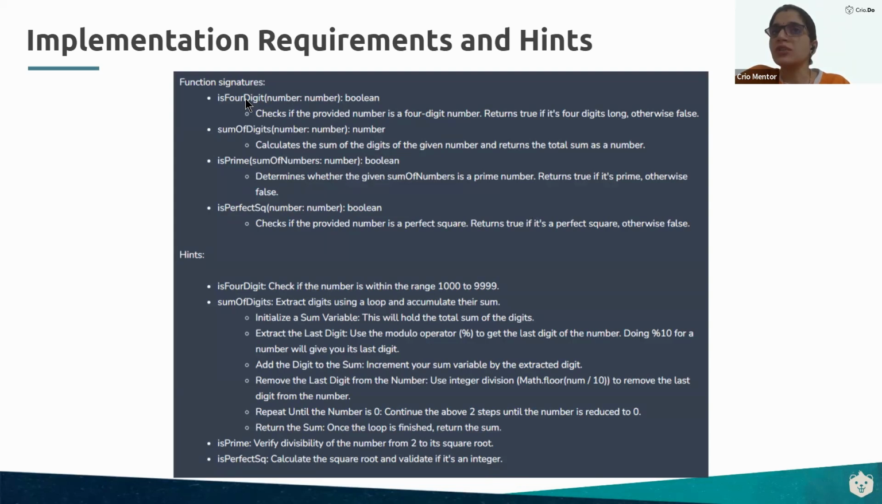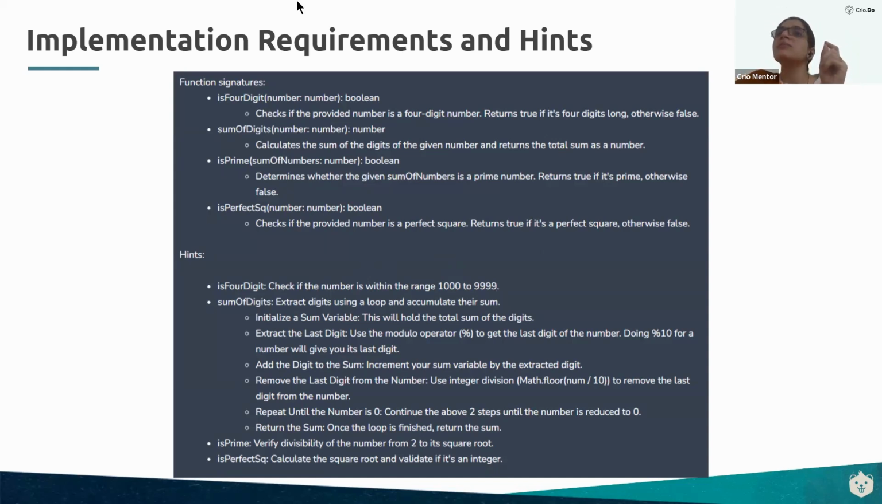Now think about it. The first function we need to create is for checking 4-digit. How do we know if a number is 4-digit or not? If it falls within the range of 1000 to 9999. So now you have a big hint here. How can we check if a number lies between this range? If it is lying between this range, we will return true. Otherwise, we'll return false. First function is done.